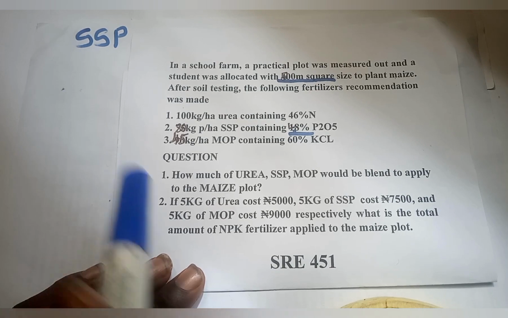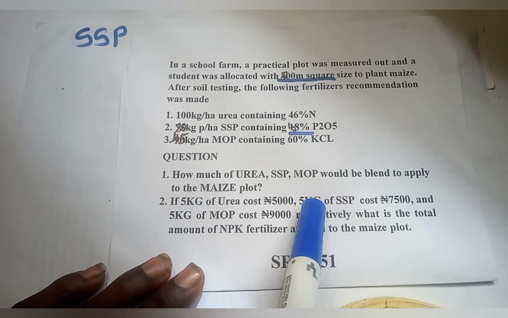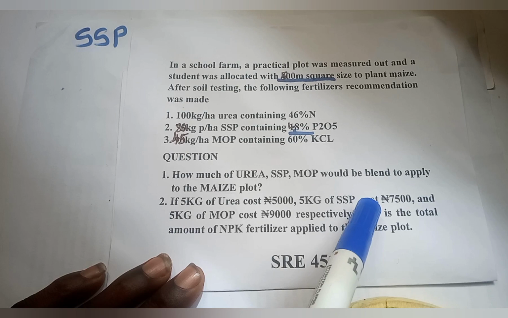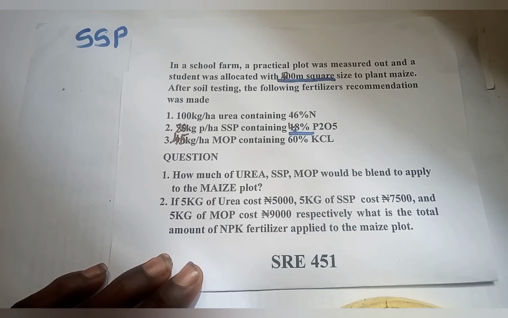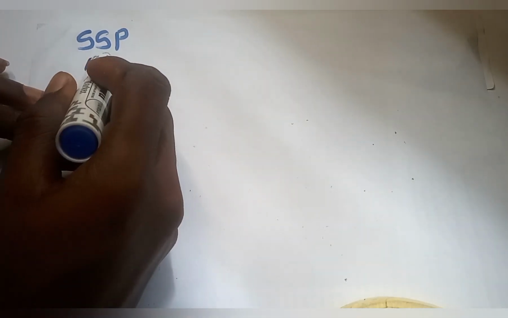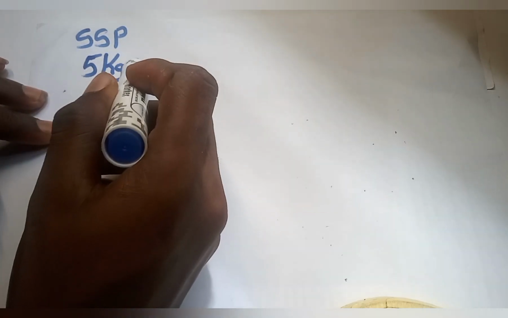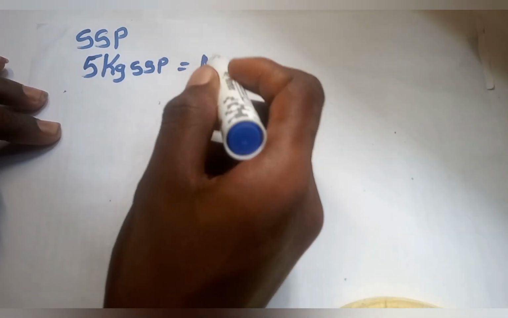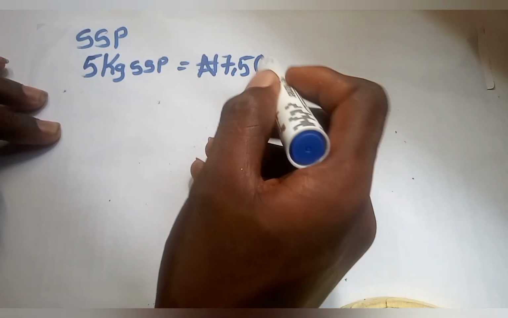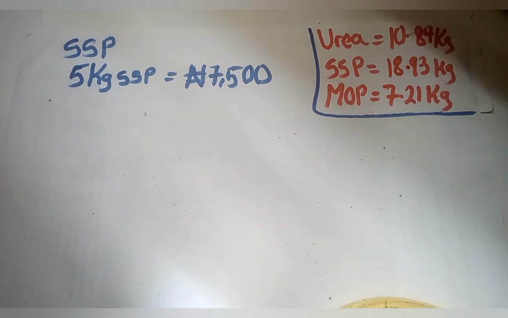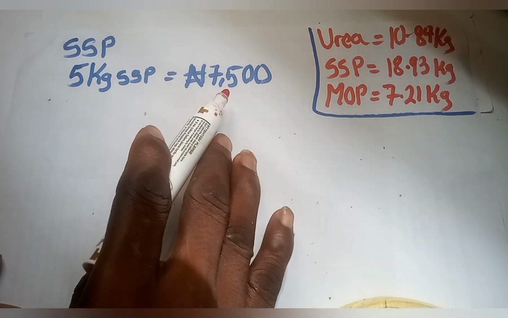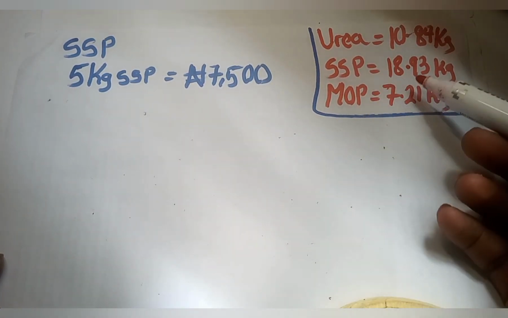I want to calculate for SSP. Don't forget that 5 kilogram of SSP, single superphosphate, costs 7,500 naira. So that is the cost of 5 kilogram of SSP. And don't forget that the amount of kilogram of SSP that I'm going to be using, this is the kilogram of SSP that I'm going to be using.